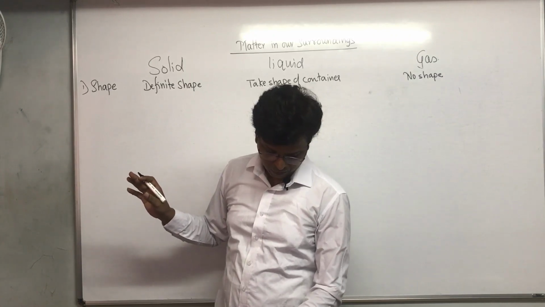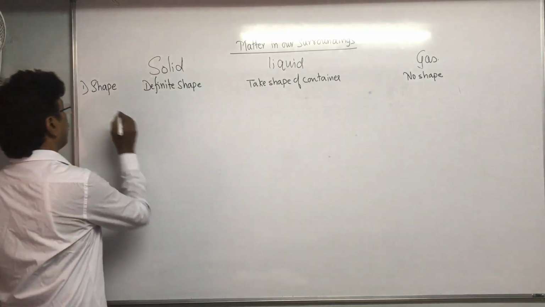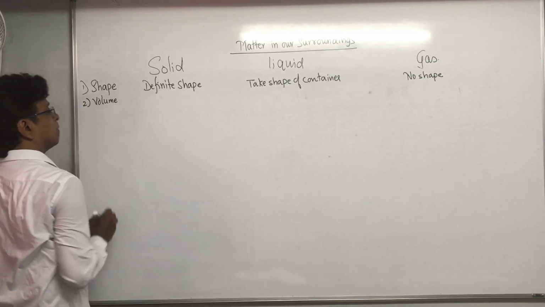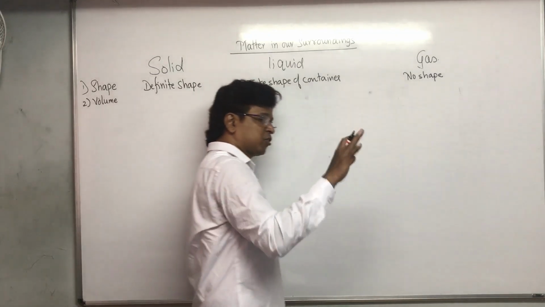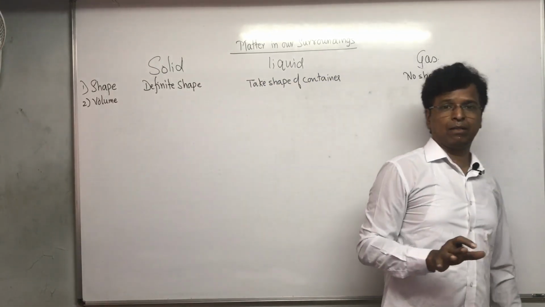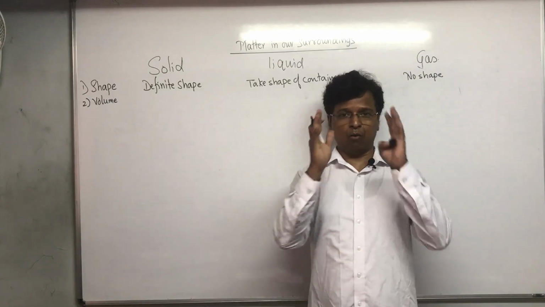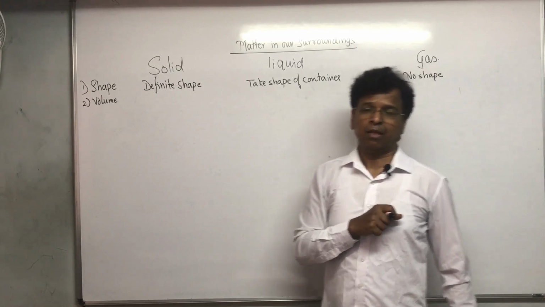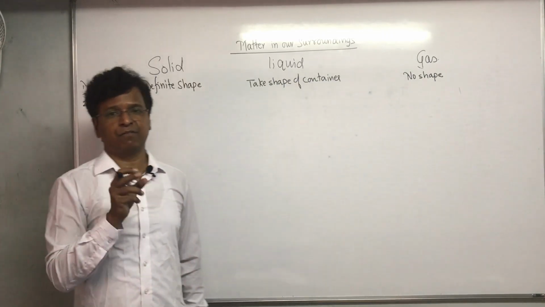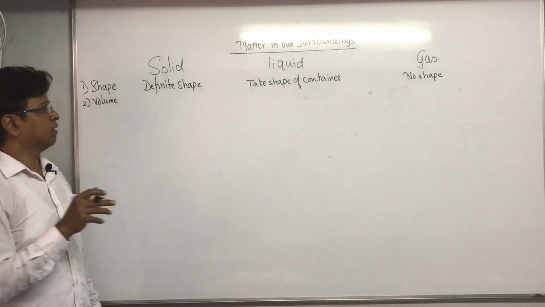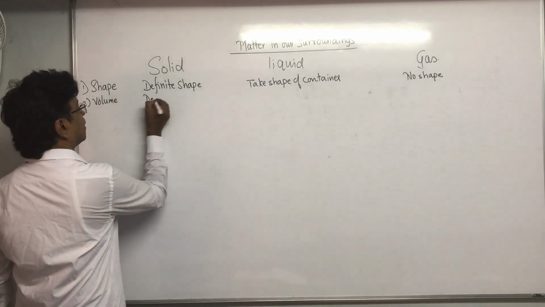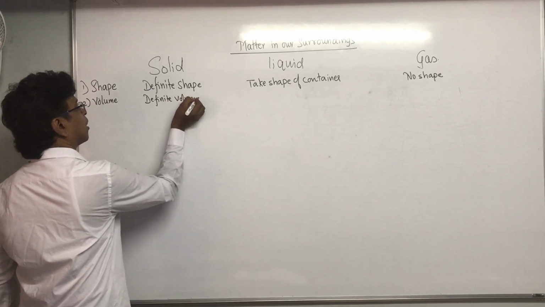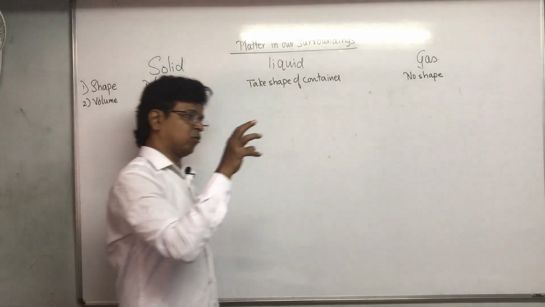Next is volume. Volume means how much space they will occupy. Shape is what is the shape, and volume is how much space they will occupy. So definitely solids have a definite shape and a definite volume. Once they know that this much amount of space they are going to take, they are going to take only that amount of space.